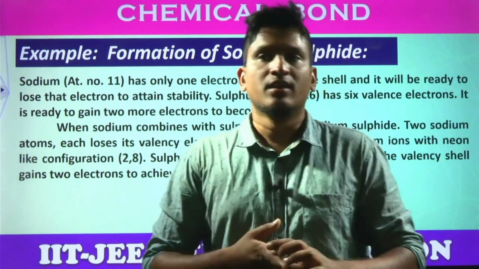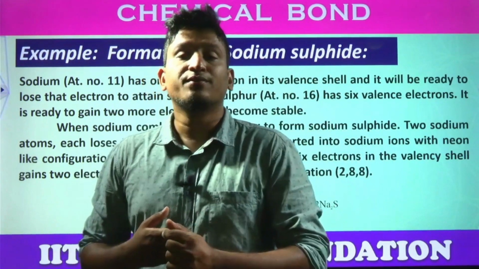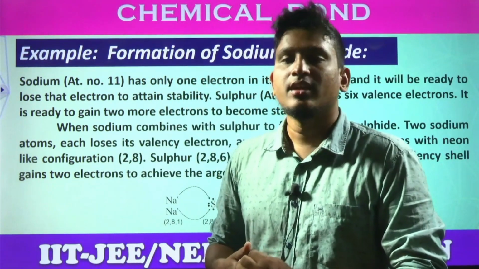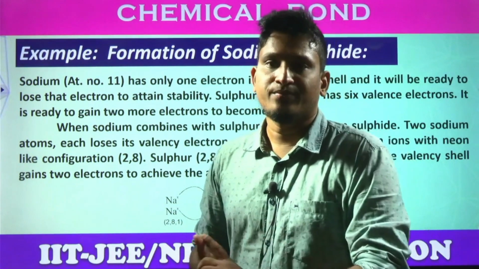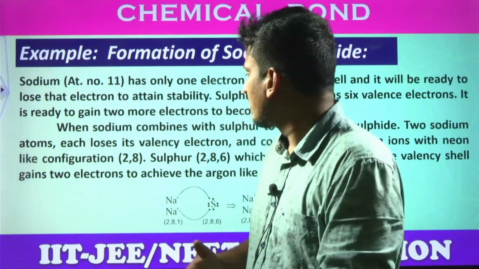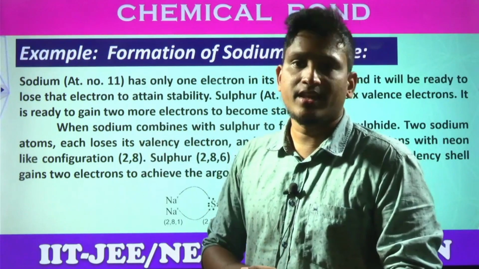Now sulfur. What is the configuration of sulfur, students? The atomic number of sulfur is 16. Its configuration is 1s2, 2s2, 2p6, 3s2, 3p4. That means how many electrons are there in the valence shell? There are 6 electrons in the valence shell.